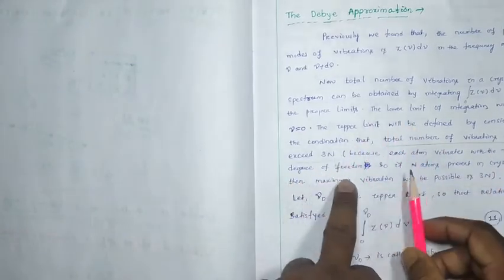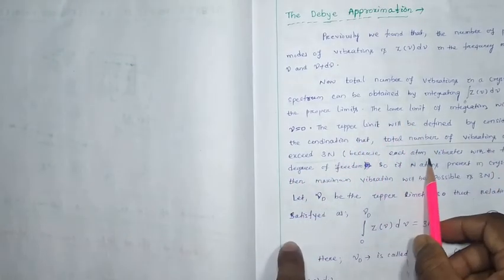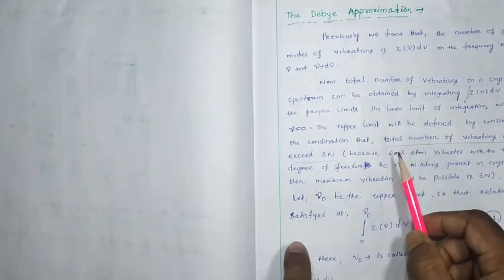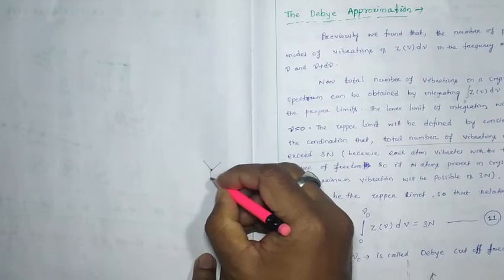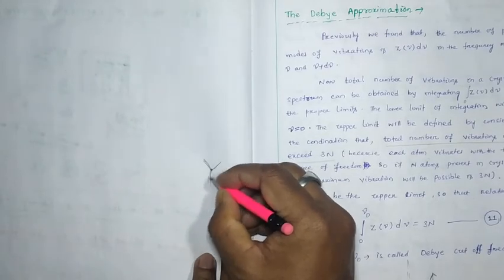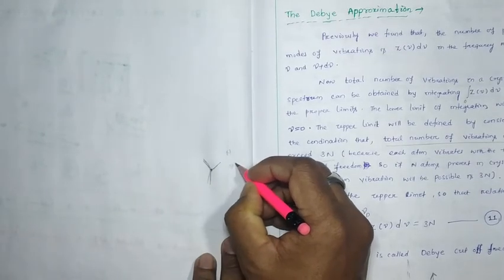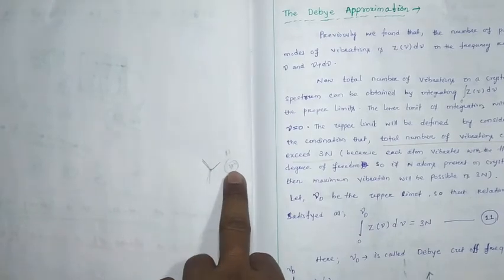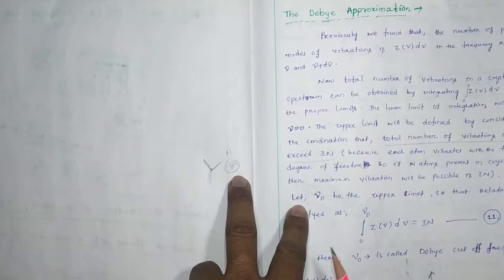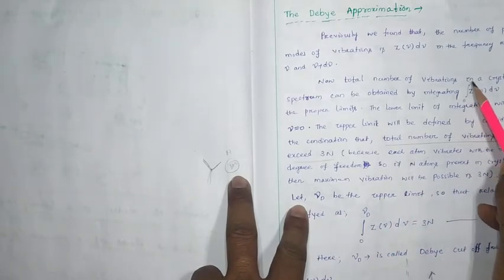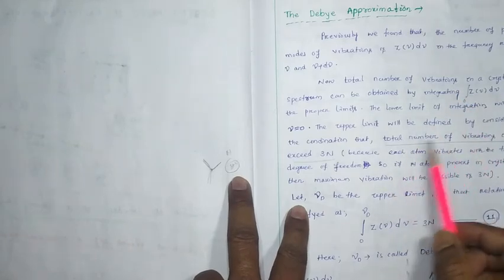Why? Suppose we consider each atom's vibration. One atom has 3 degrees of freedom of vibration, and if there are N atoms, then there are 3N vibrational modes. So this is the maximum number of vibrational modes. We have to choose the upper limit, whenever we are doing the integration, in such a way that the total number should not exceed 3N.